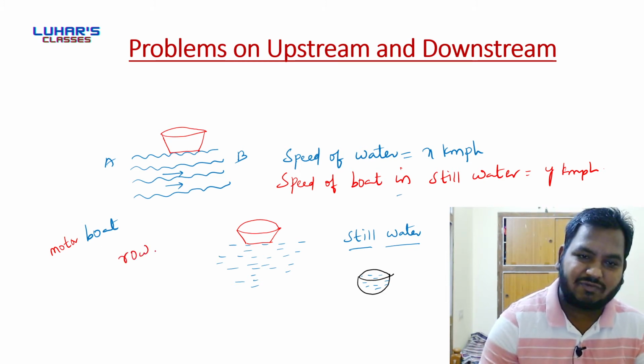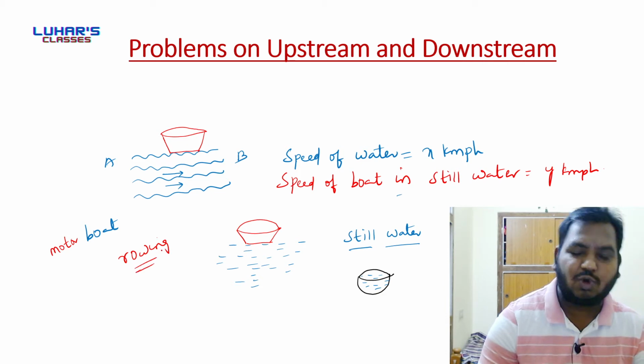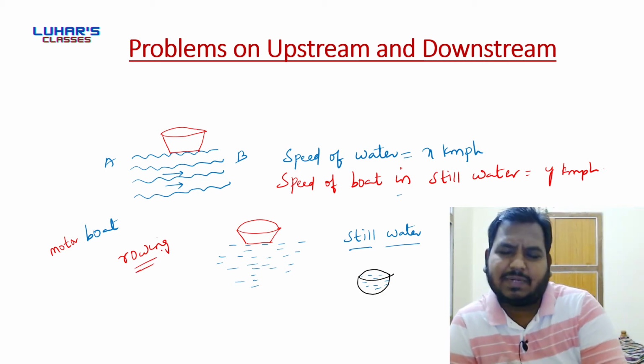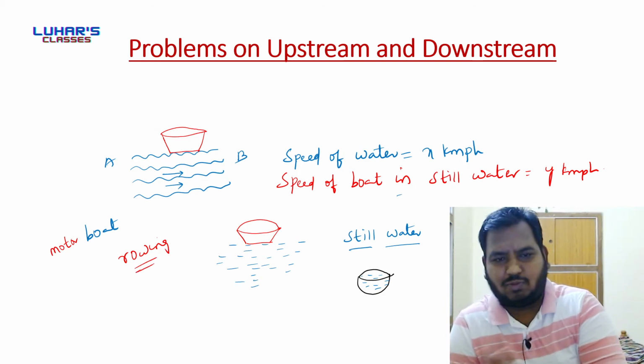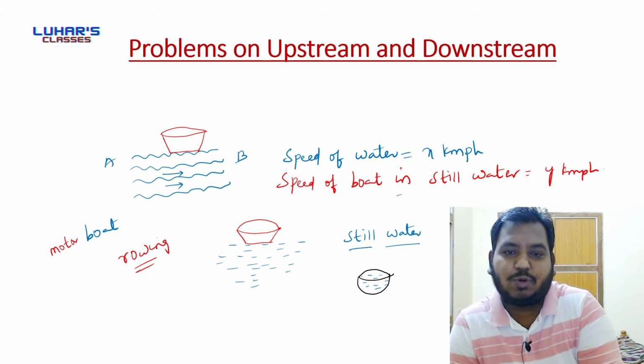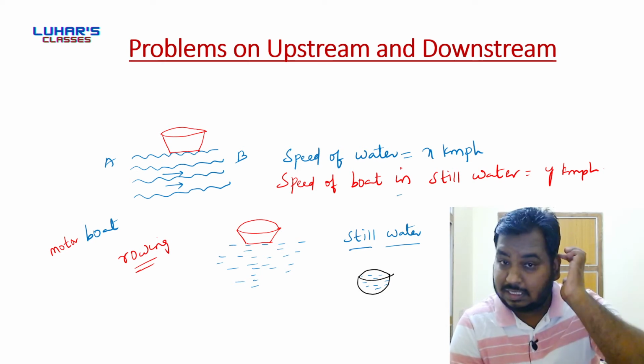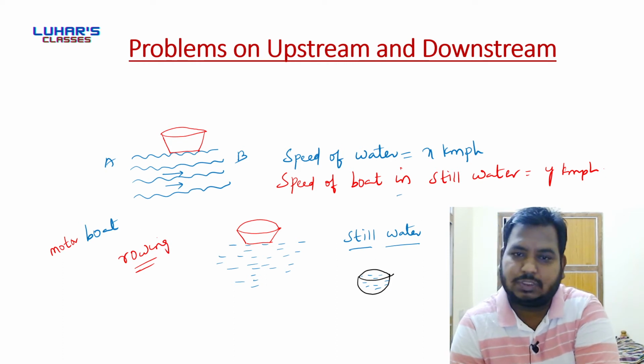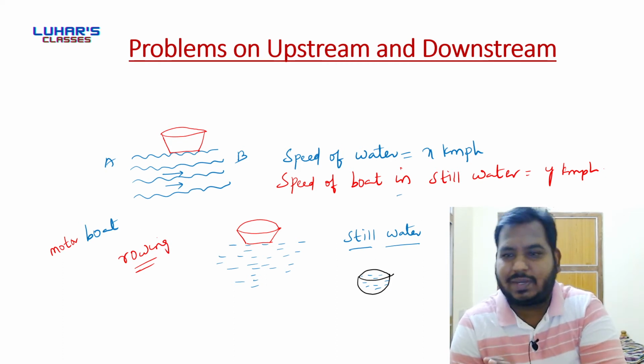Like this, rowing. So if a person starts rowing the boat, then it will move. Or the boat is a speed boat or motor boat, then if you turn on the motor and accelerate it, it starts moving.